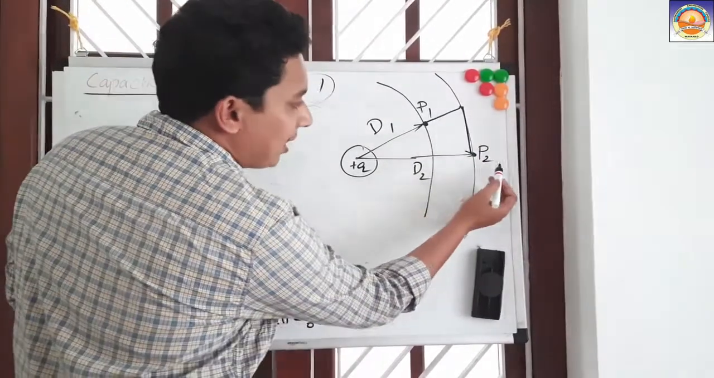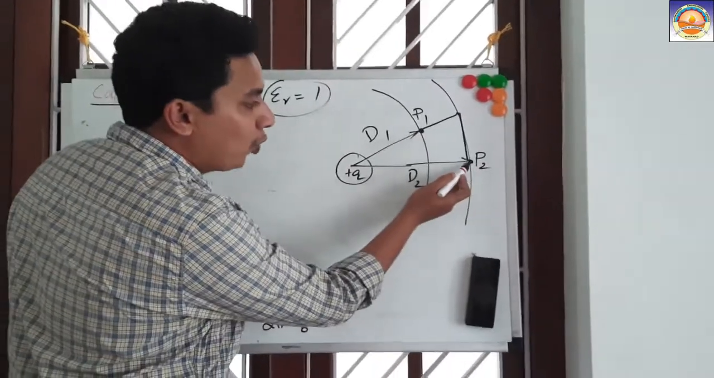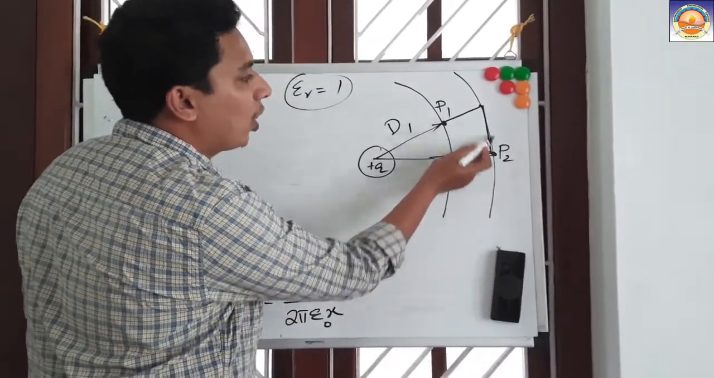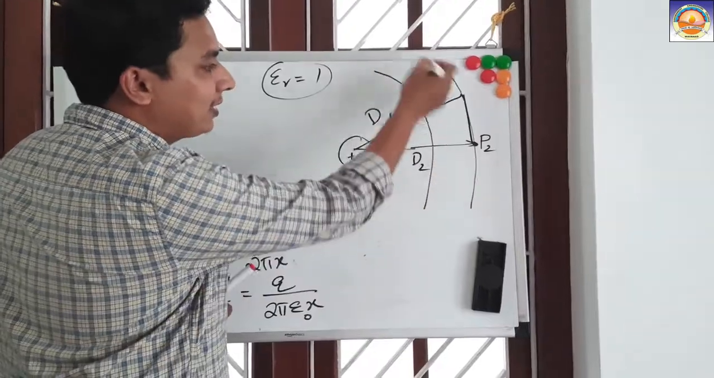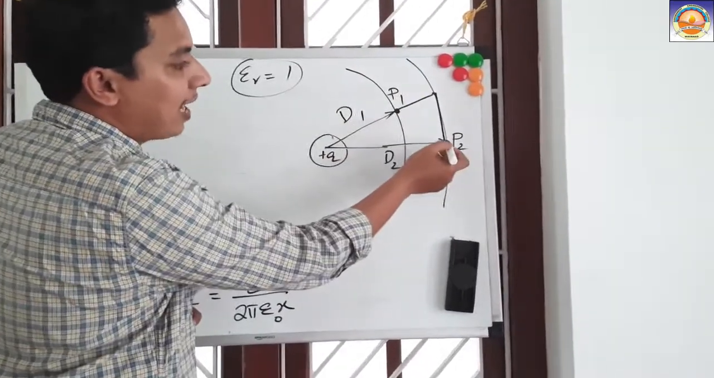Why? Let us say I am taking the charge from P2 to P1. For moving the charge over the circular or cylindrical surface, what will happen?